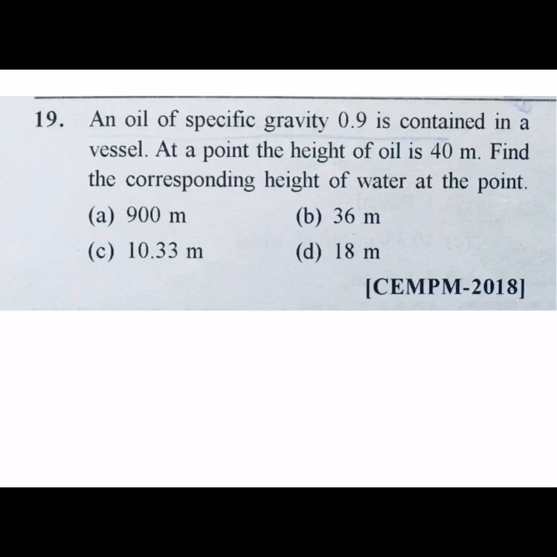This one is a DRDO septum question. An oil of specific gravity 0.9 is contained in a vessel at a point height of oil equal to 40 meters. Find the corresponding height of water at a point. So oil specific gravity SO equal to 0.9. Height of oil HO is equal to 40 meters.